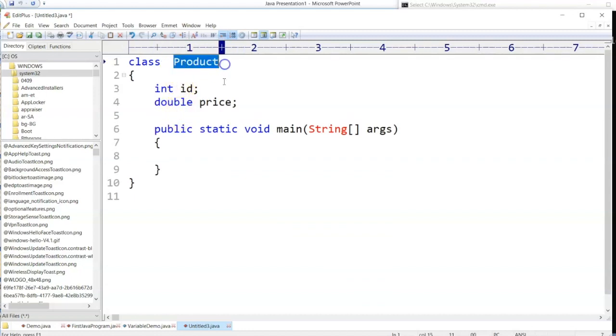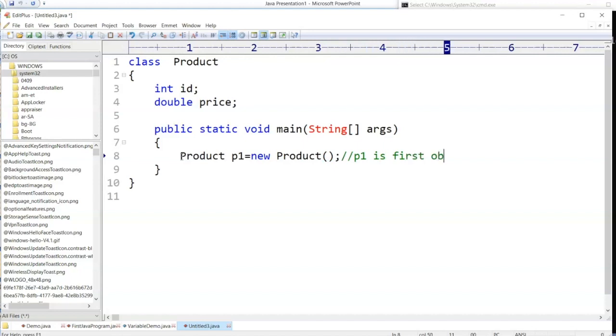How many products do you want to create? I want to create 2 products. Product P1 is equal to new product. So this is my first object. P1 is the first object. Product P2 is equal to new product, which is the second product, second object.